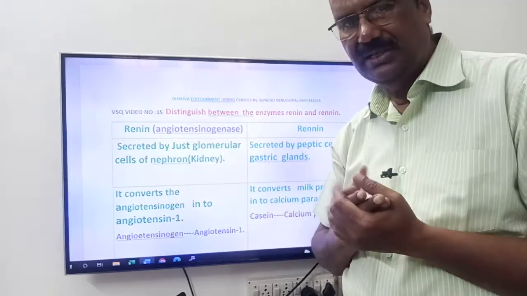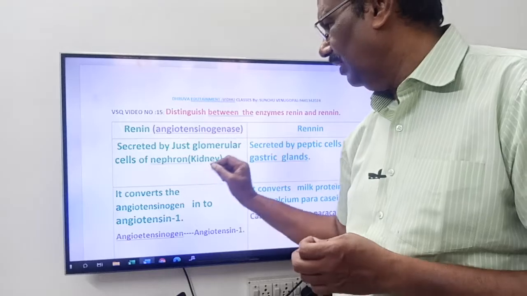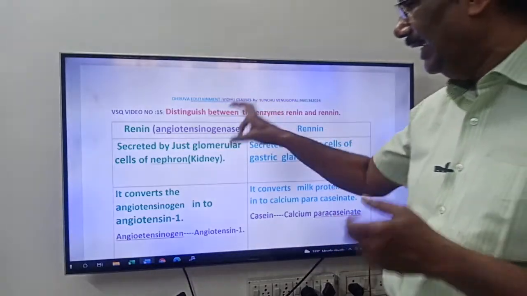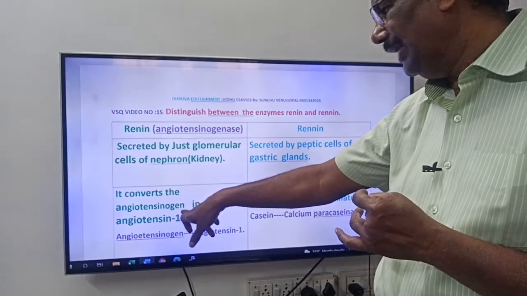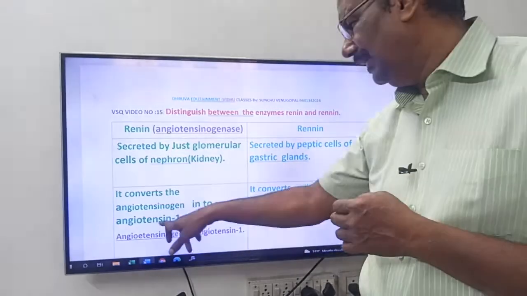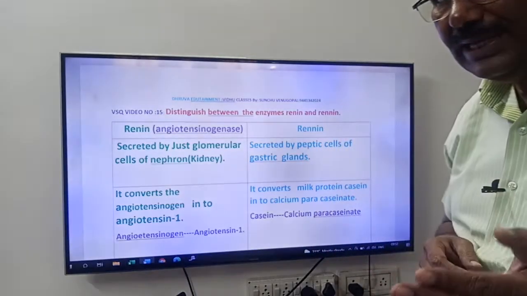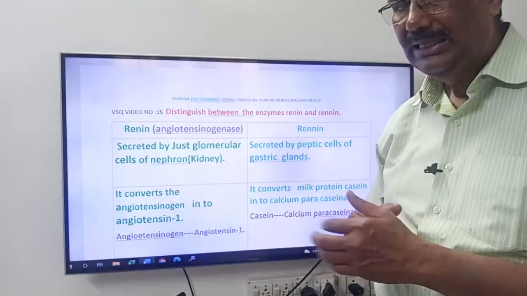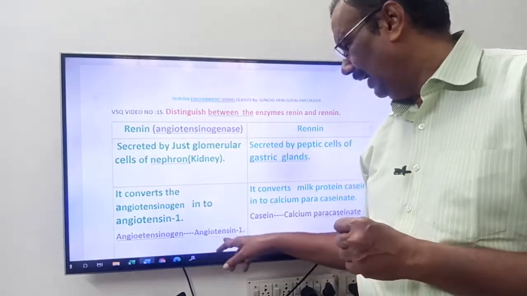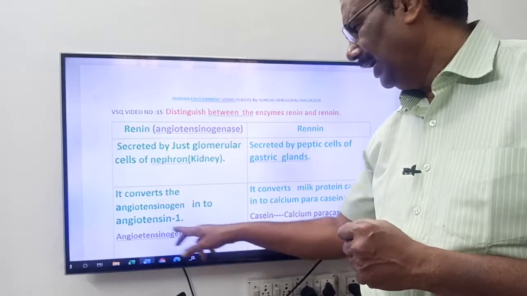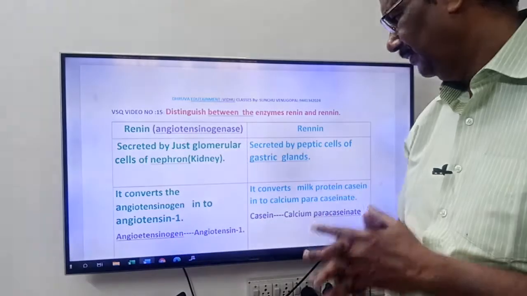Juxtaglomerular cells. Juxta, friends. Sorry, it is not 'just'. It is juxtaglomerular cells. This renin, or angiotensinogenase, converts angiotensinogen into angiotensin 1. Okay, friends.